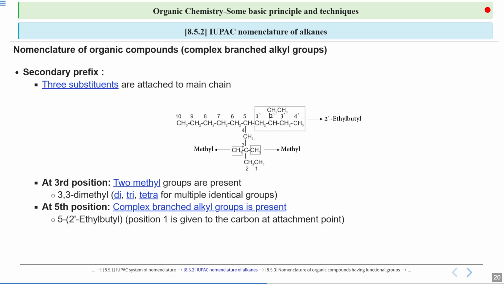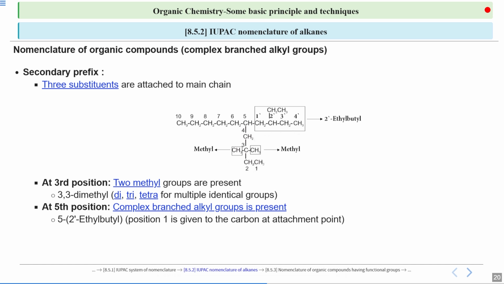Now coming to the complex branched alkyl group. How will we do it? Basically the first part is to do the numbering. We are already done with the main chain numbering part. We have to do the numbering for the side chain. If you look at the side chain, it is connected with this carbon. So we number the point of attachment as 1 dash. This is given as position 1, and to keep it separate from the numbering of the main chain, we can use a dash here. So 1 dash, or you can simply write 1 also.